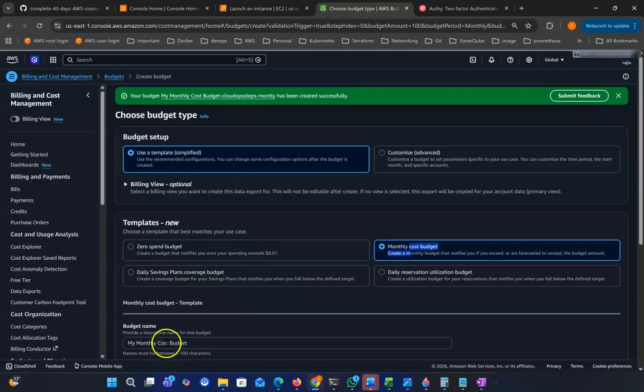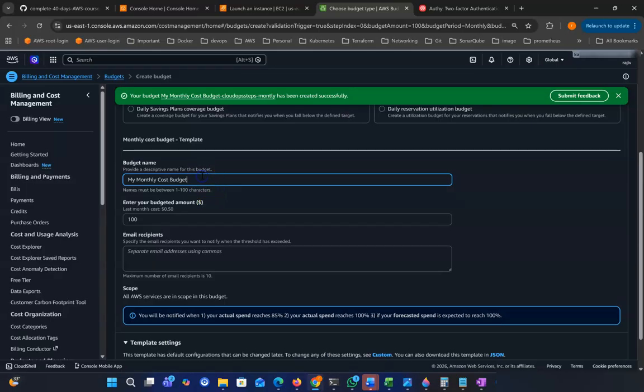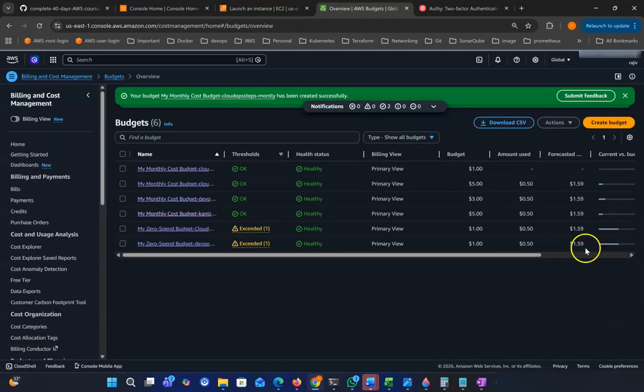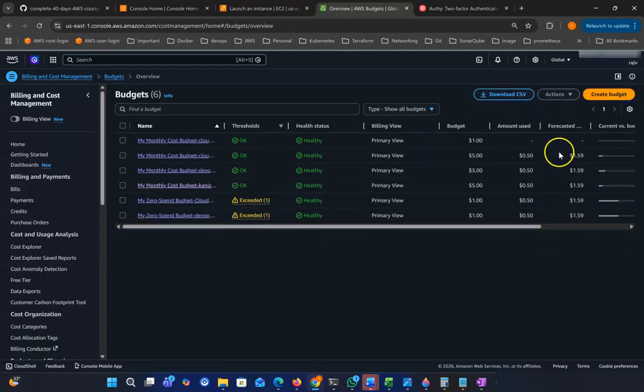So monthly, this one is 1. If you check your email after around 1 hour, you will get the forecast email also. This way AWS will notify you how your usage is going, or what your usage could be. This is a very important thing. We need to do the budgeting.